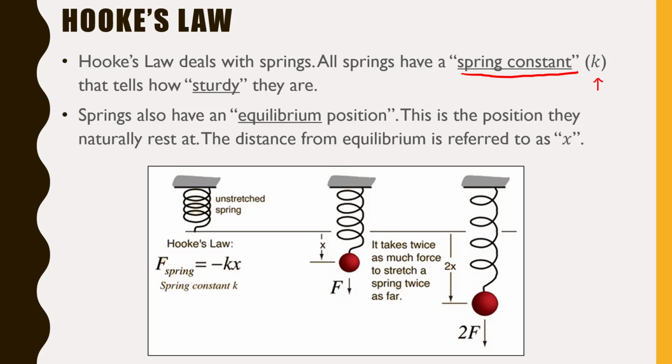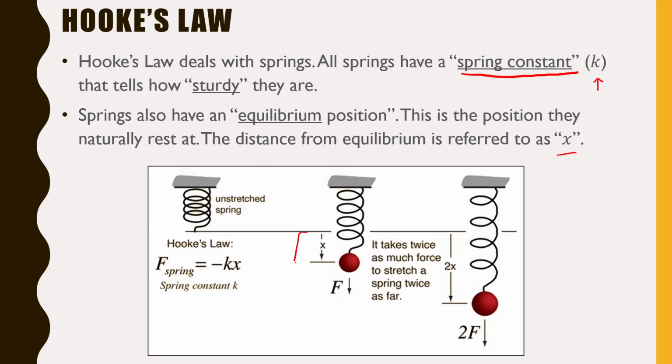Now springs also have something called an equilibrium position. This is the position that they just naturally rest at. So if you left the spring alone, it's going to sit at that equilibrium position. But if you either compress, so squish, or stretch out a spring, the distance from equilibrium that you either stretched it or compressed it is referred to as x. So in this picture, they're stretching the spring.